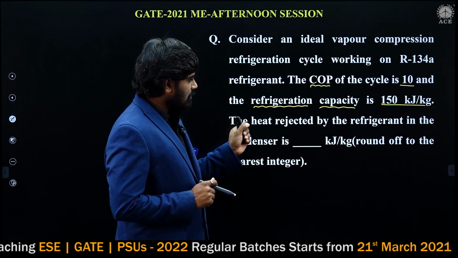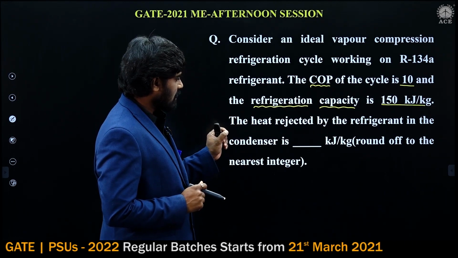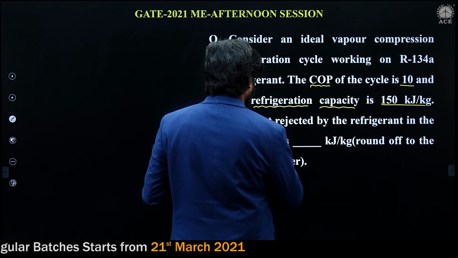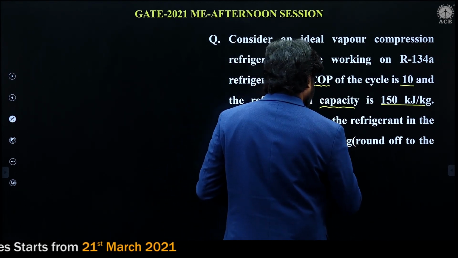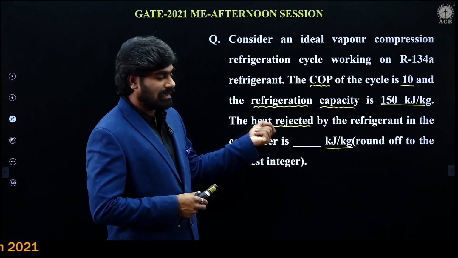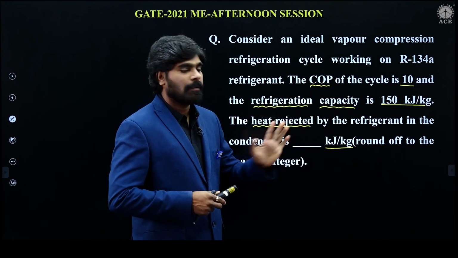The heat rejected by the refrigerant in the condenser is to be calculated, in kilojoule per kg. My dear students, we have to calculate heat rejection in kilojoule per kg.